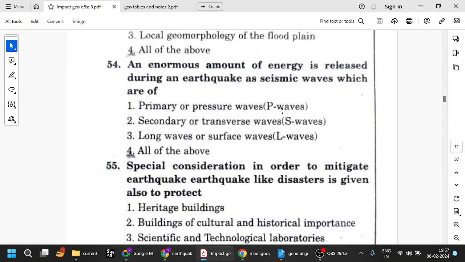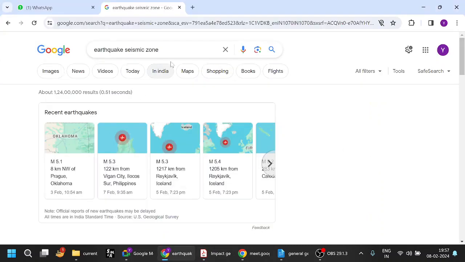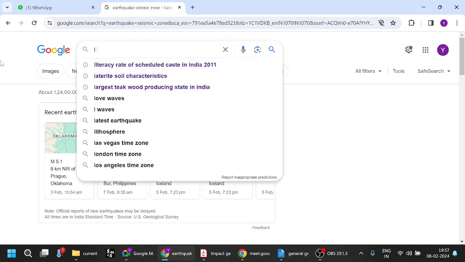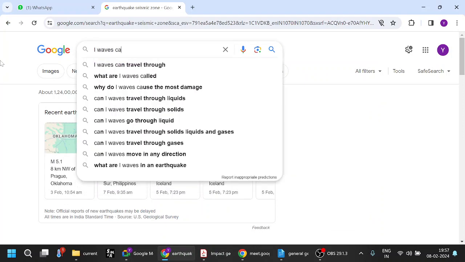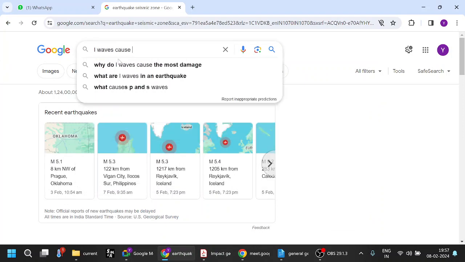Primary waves, P waves, and secondary or transverse waves, S waves, which travel only through solid, and the long waves or surface waves. Usually a question will be asked: which of these waves cause most destruction? I think L waves. L waves cause the most destruction. That is also a standardly asked question. L waves cause most damage.